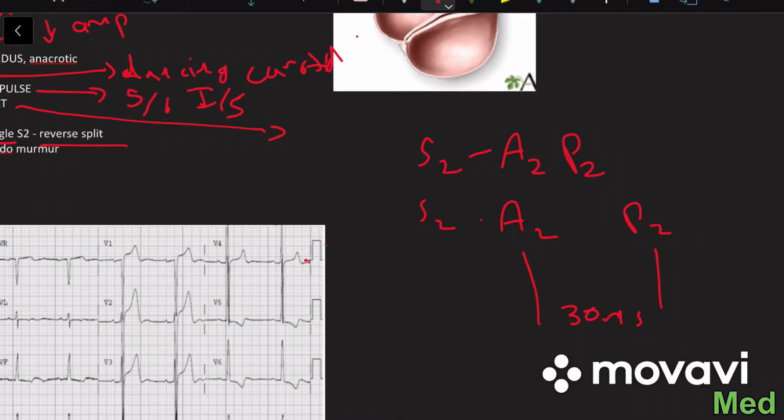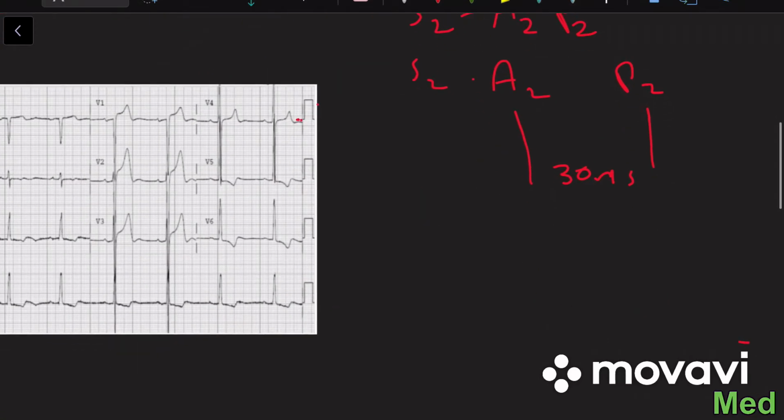But in case of aortic stenosis, as the valve is narrowed, the left ventricle takes more time to push the blood out. So the aortic valve closes a little bit later. So this is called narrow splitting of S2.